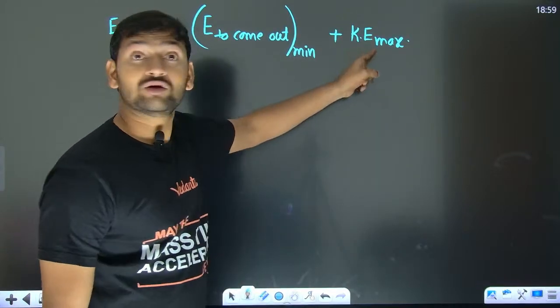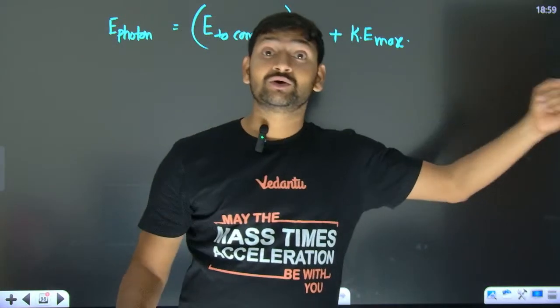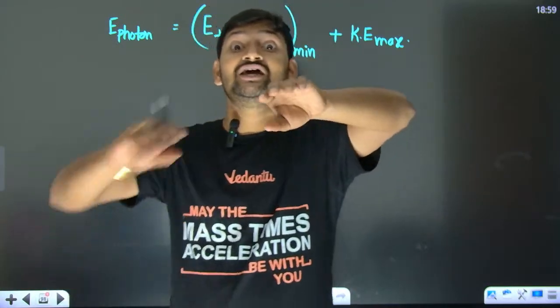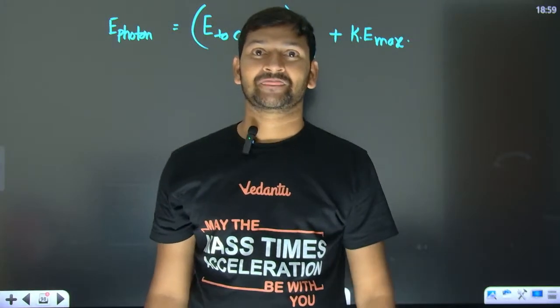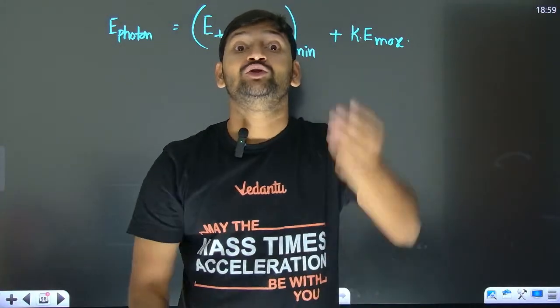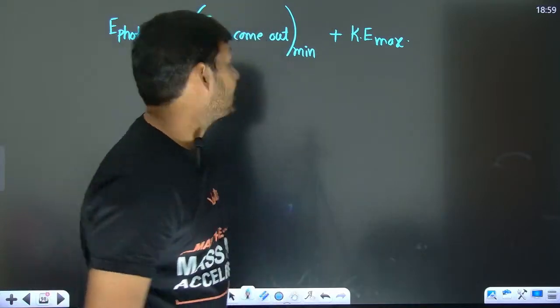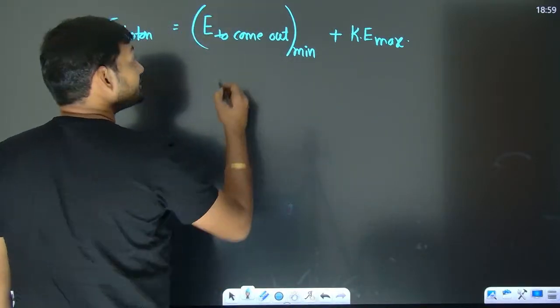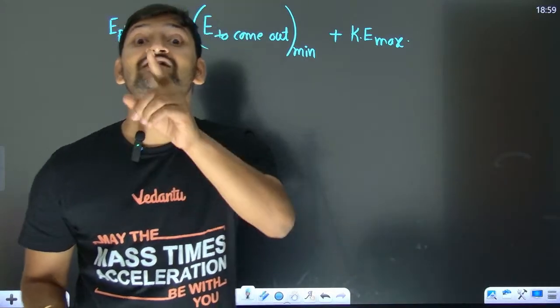So the fastest moving electron which is going to come out is the electron in the outermost orbits, which is very weakly bound. Those are the ones which come out with maximum kinetic energy, and the minimum energy needed for them to come out is called the work function.